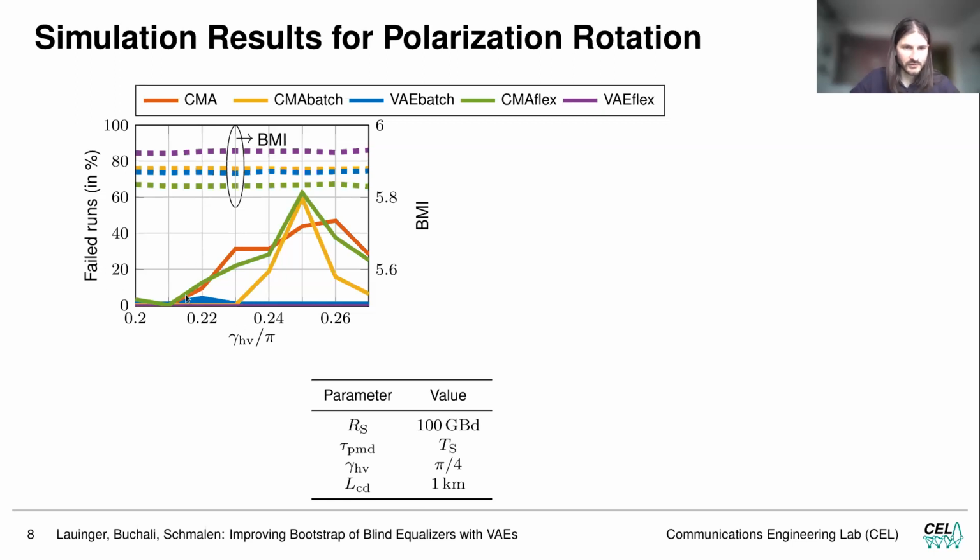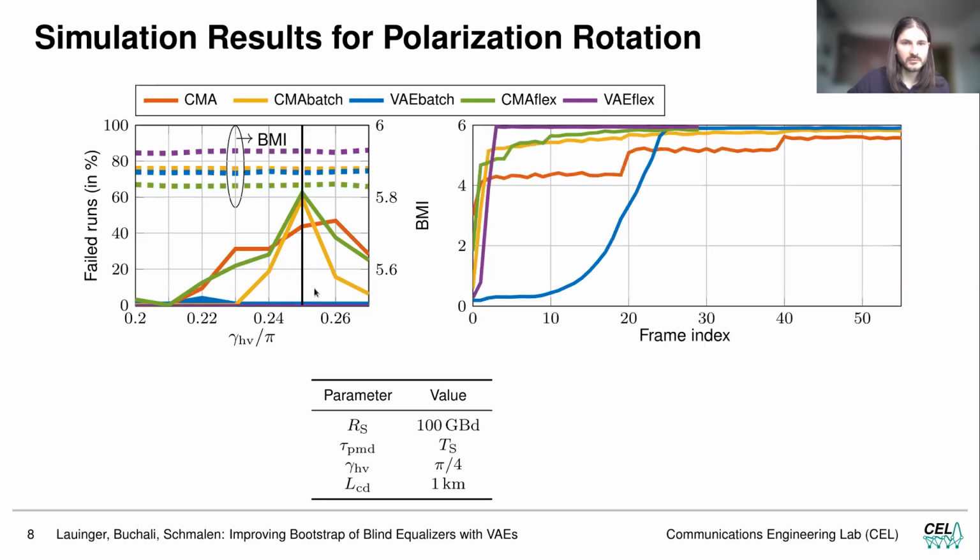And especially if we look at the failed runs, we see that the CMA-based algorithms really struggle around this point of an HV shift of pi/4, and we see that the VAE-based algorithms are in fact not really affected by the polarization rotation, so they reliably converge.